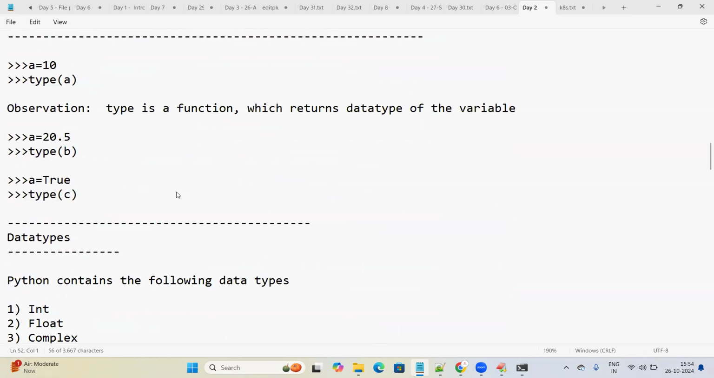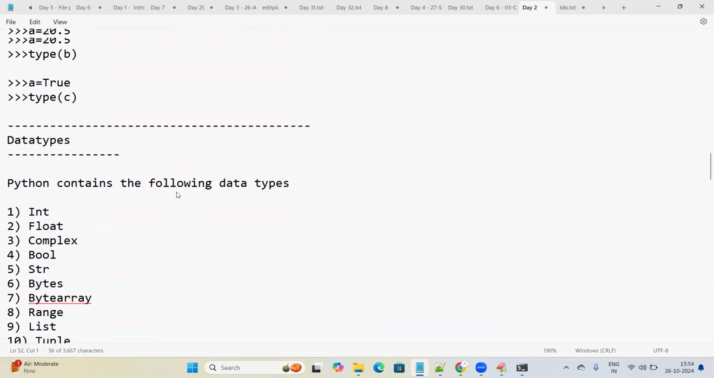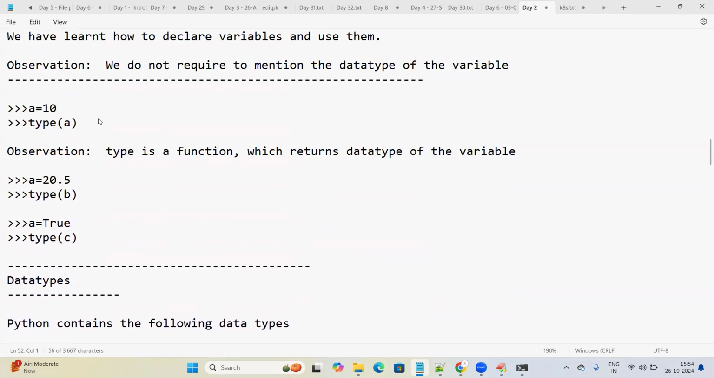And we have also seen the type function, along with the print function. Print is a function, as I told you. At the same time, type is also a function. What is the use of the type function? Type is used to return the data type of the variable.